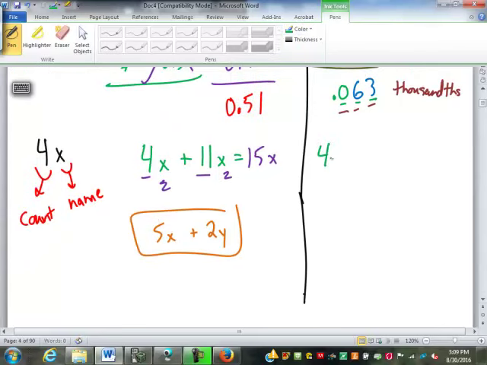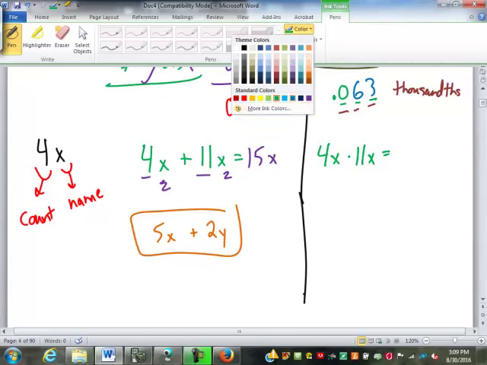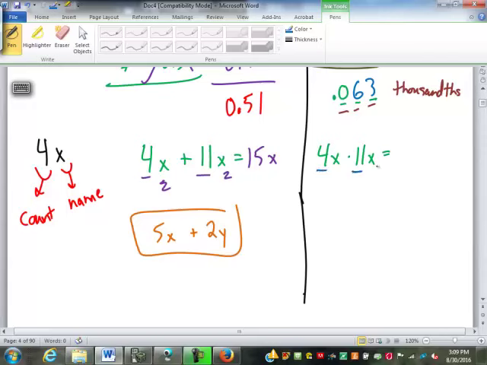5x and 2y have different names. So what if I have 4x times 11x? Well, I combine the count still. 4 times 11 is 44. Now, just like inches times inches became inches squared, x times x is x squared. Good.